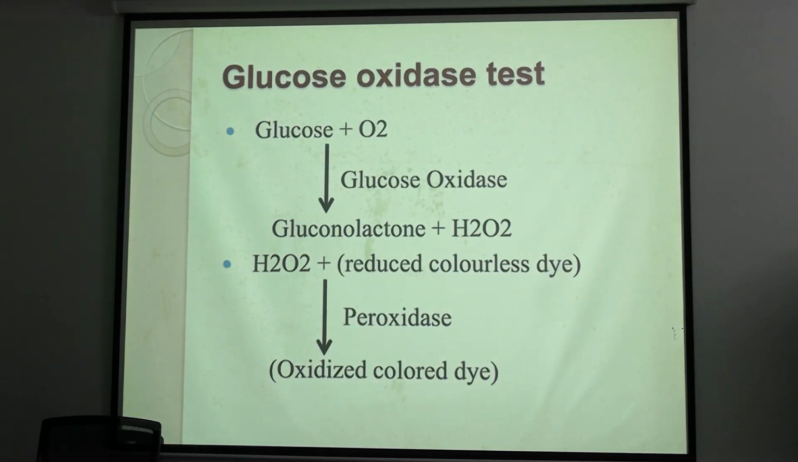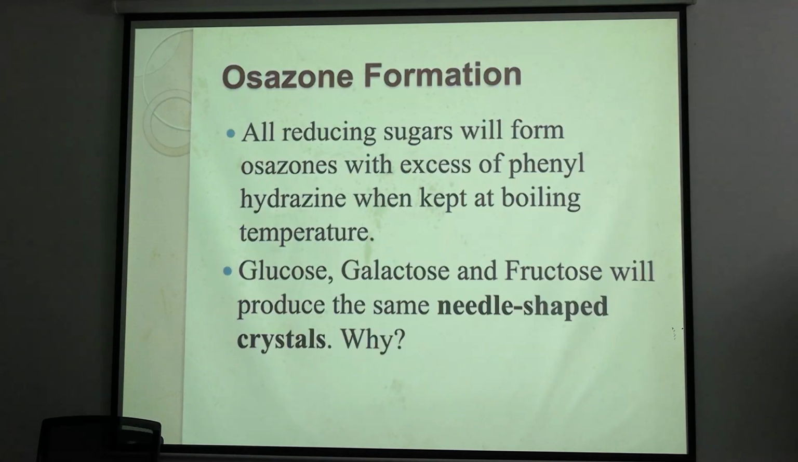Now coming to the glucose oxidase test. This is a bedside test used to detect urine sugar. If glucose is present in urine, it is oxidized by glucose oxidase to form gluconolactone and H2O2. This H2O2 reacts with a colorless dye in the presence of peroxidase enzyme to give rise to an oxidized colored dye. This might not make any sense, but look at this.